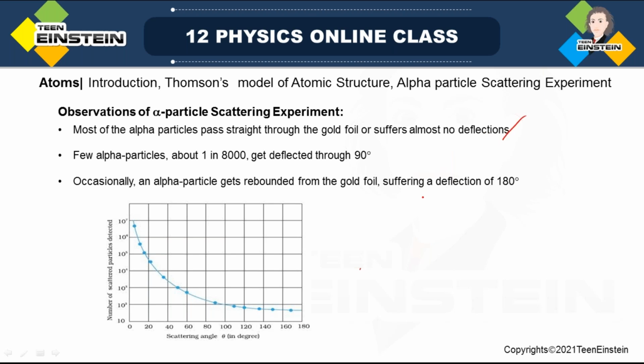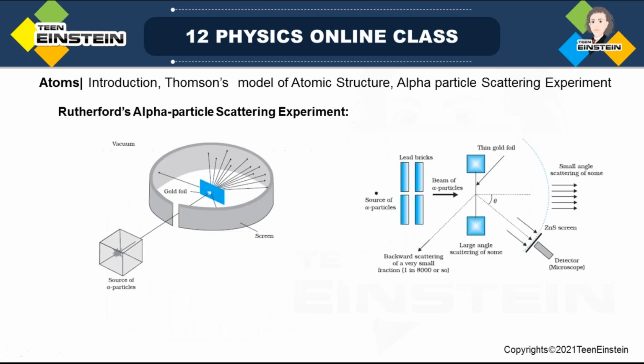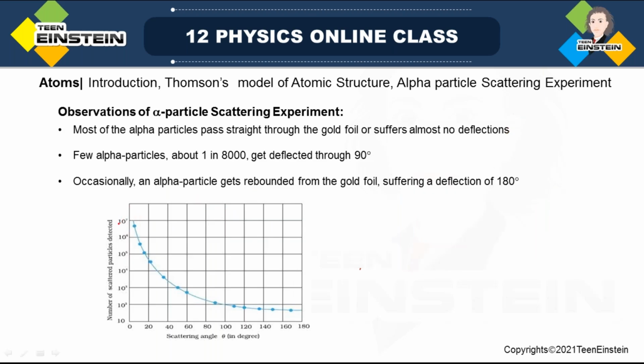So that's why we can see at 0 degree, that is the maximum alpha particles you see. 0 degree means the alpha particle doesn't get scattered. Most of the alpha particles are detected here only. Most of the particles have zero deflection.